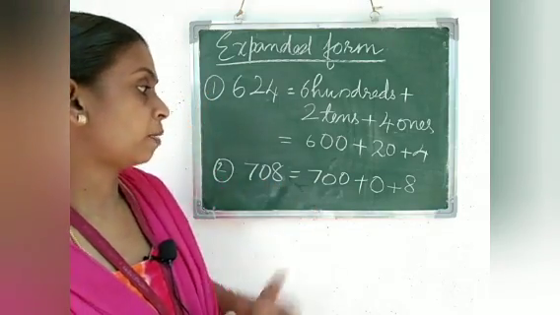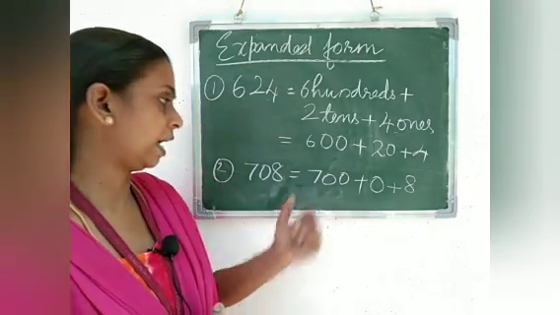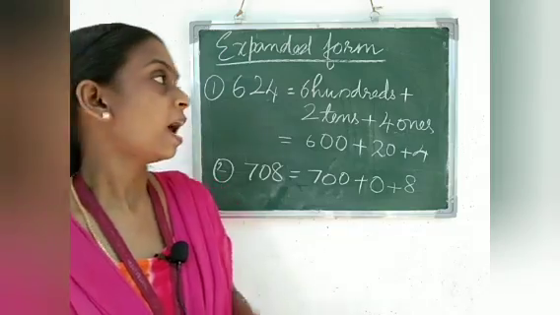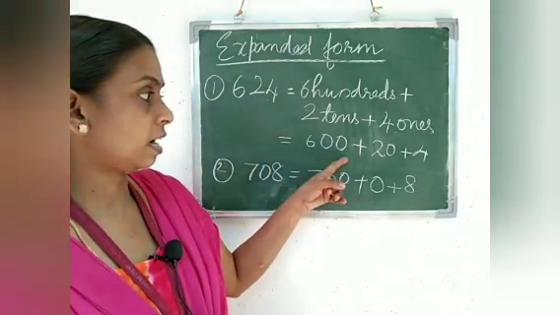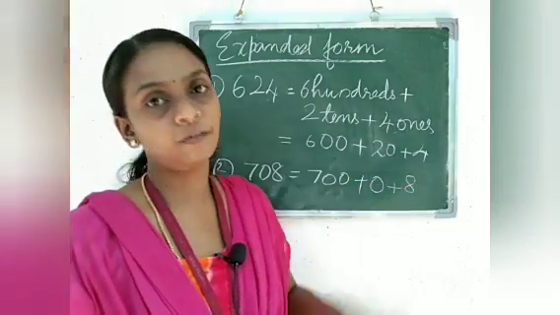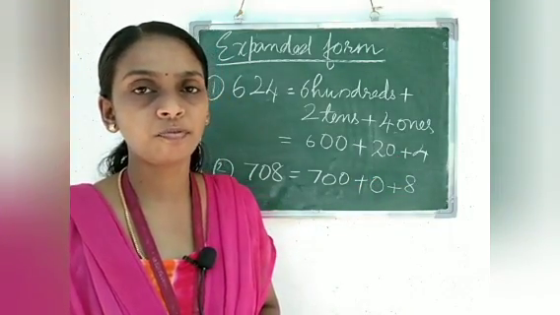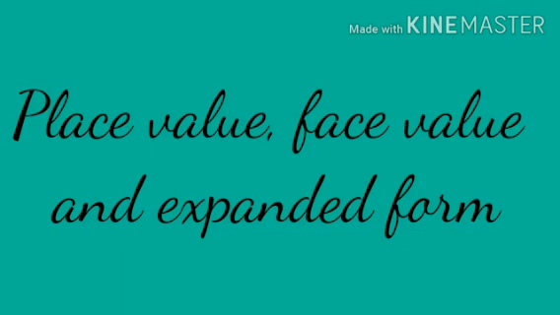So we wrote the expanded form of the 3-digit number 708 as 700 plus 0 plus 8, and the expanded form of 624 as 600 plus 20 plus 4. I think everyone understood how to write the expanded form of a 3-digit number. Now we will look at a short video on place value, face value and expanded form.